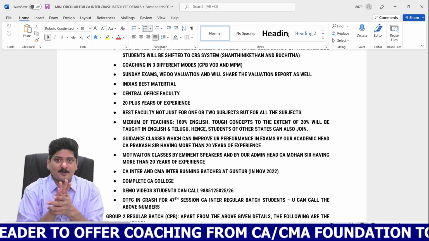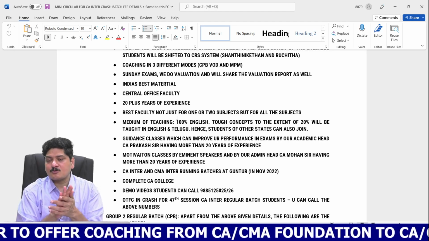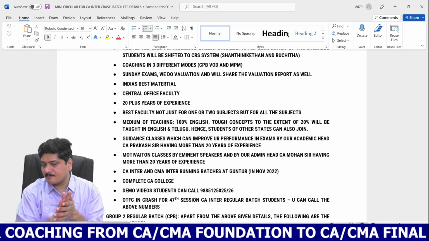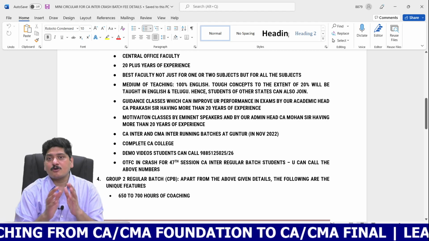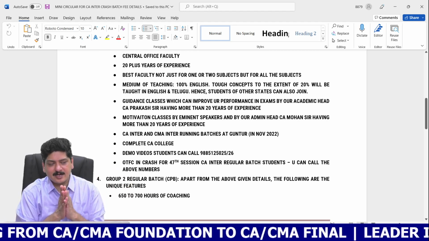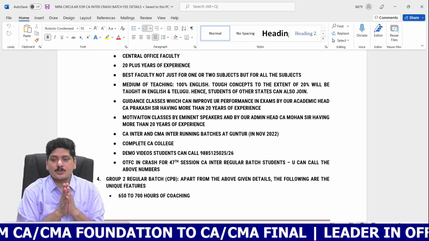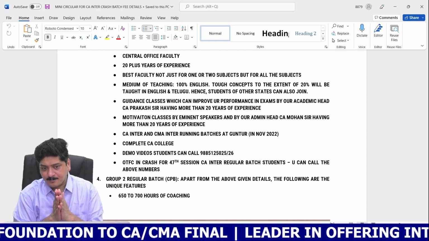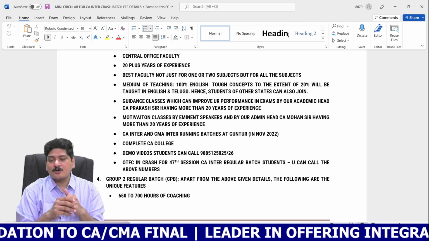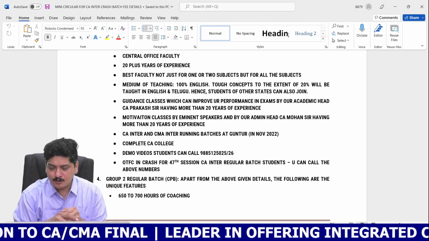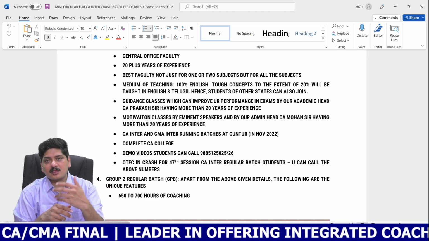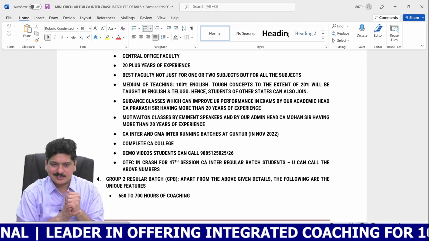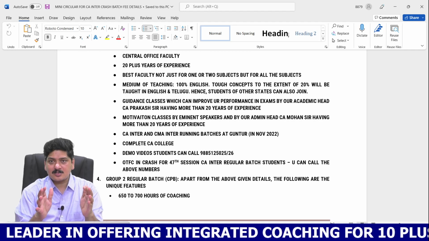Do note that it's a repetition. We are going to teach in English, and we repeat the same in Telugu as well. And this is followed by the guidance classes by our academic head, CA Prakash sir, having more than 20 years of experience in the field of CA and CMA coaching. And of course, I do take motivation classes, and we are going to call eminent speakers also to have regular motivation classes. And not just the crash batches.